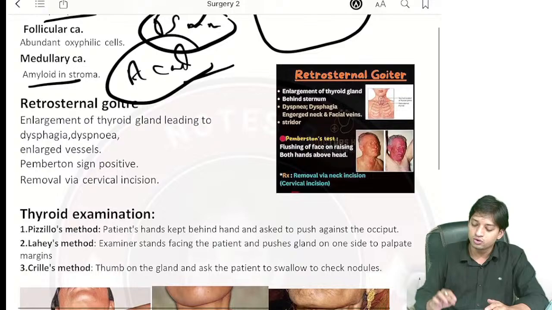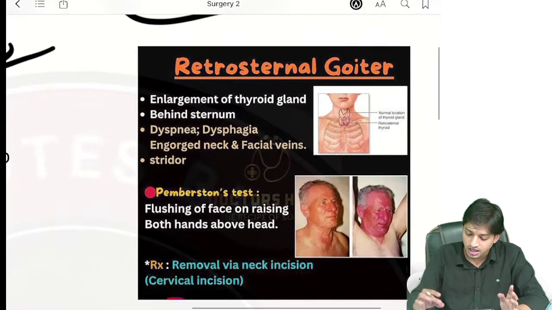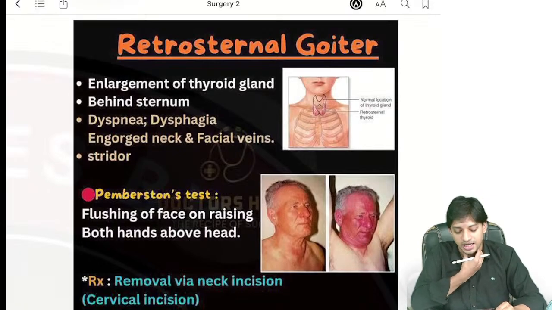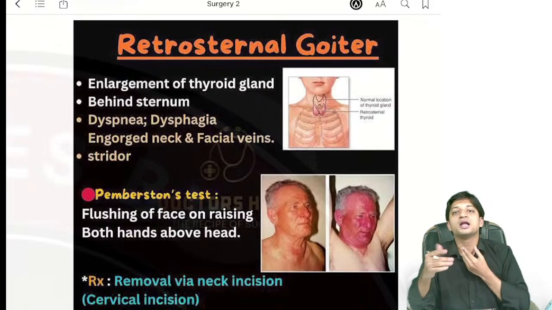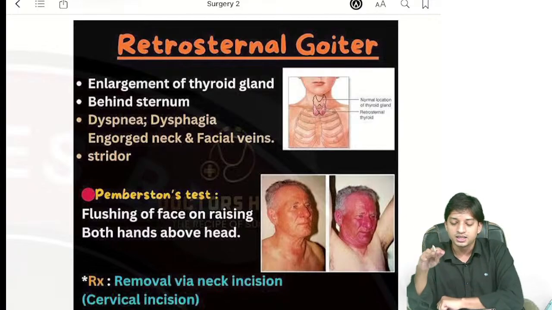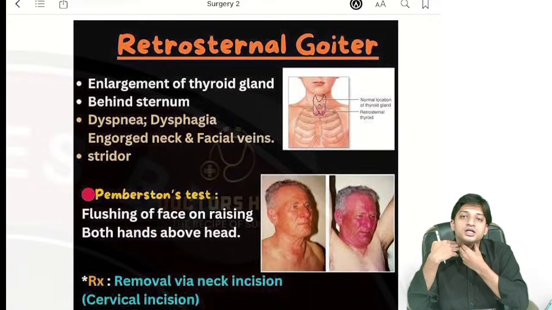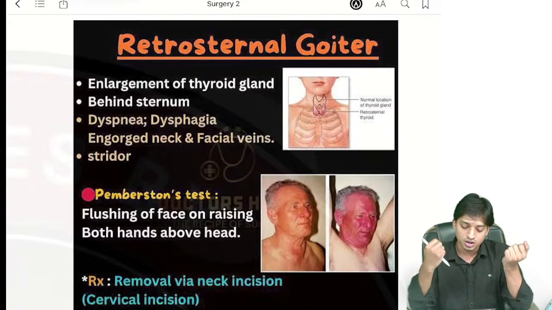Now, coming to retrosternal goiter, just evaluate this image. What you will see, there will be enlargement of the thyroid gland. The thyroid gland enlarges behind the sternum, and there's dyspnea, dysphagia. If there is enlargement of the thyroid gland, it is compressing the trachea, the esophagus, and the vessels involved here. So what is going to happen?